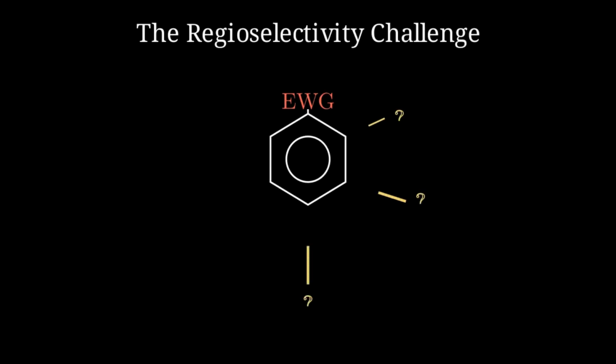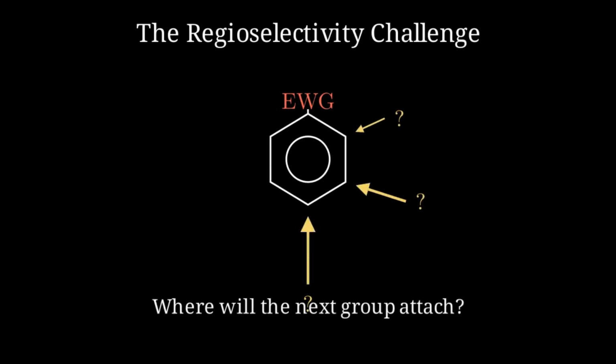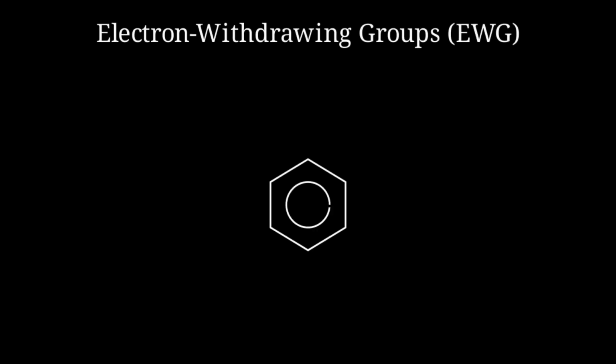In electrophilic aromatic substitution, the existing substituent on a benzene ring dictates where the next group will land. Today, we explore why certain groups, known as electron-withdrawing groups, specifically direct incoming electrophiles to the meta position. Groups like nitro, cyano, or carbonyls are strongly electronegative.